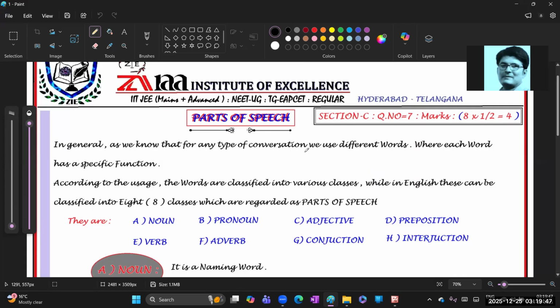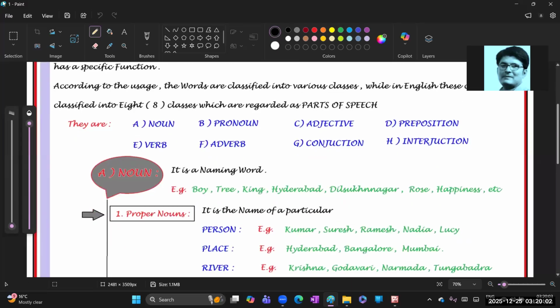Like this type of conversation, we use different types of words, where each word has a specific function. Every word has a function; we can't speak just any way. So according to this usage, the words are classified into various classes. In English, these words are classified into eight classes, which are regarded as parts of speech. So simply to say, parts of speech consists of how many classes?